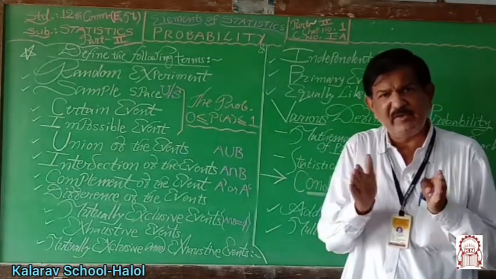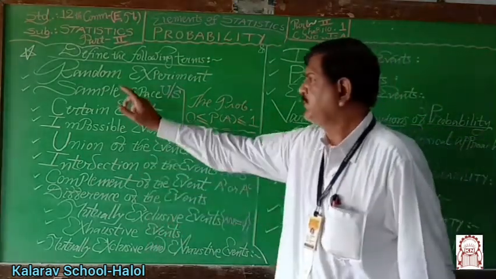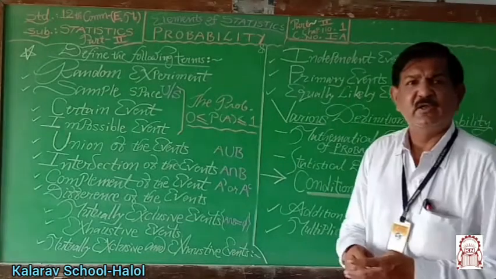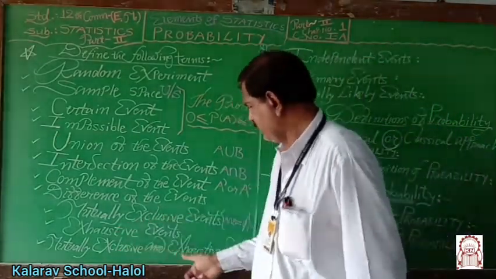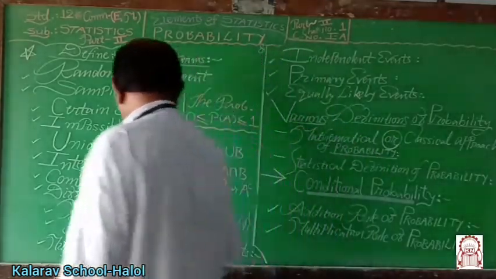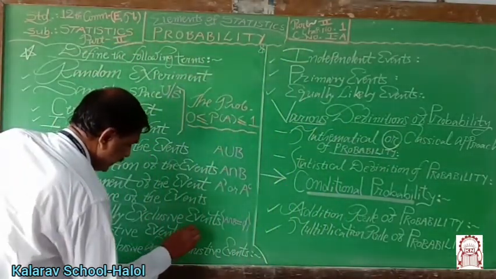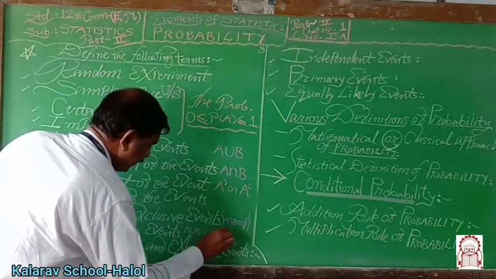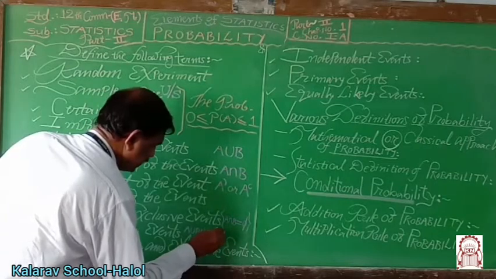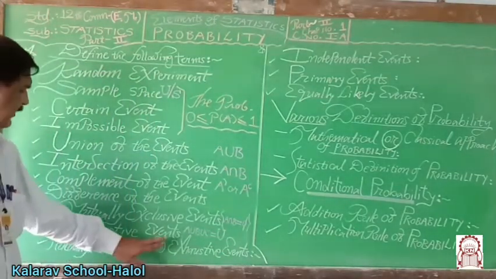If the collection of A, B and C taken together becomes the sample space or universal set, then it is known as exhaustive events. Exhaustive events means A union B union C equal to capital U.